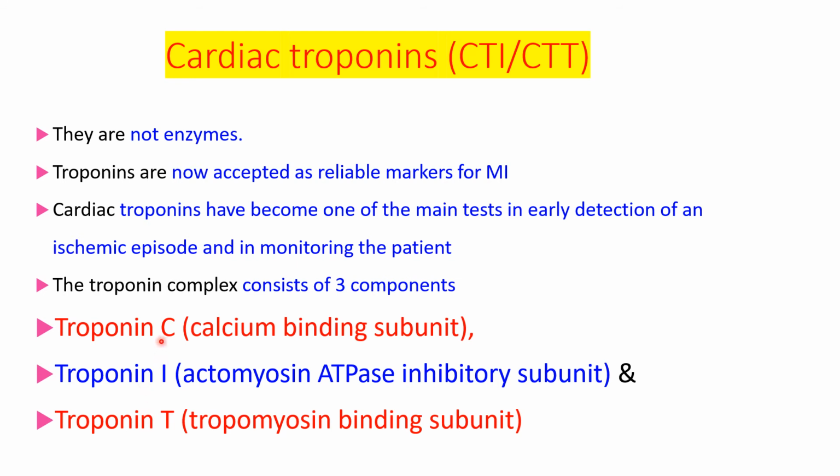So totally there are three troponins. The troponin complex consists of troponin C, troponin I, and troponin T. But out of these, troponin I and troponin T are reliable markers for myocardial infarction. They are important in the early detection of an ischemic episode and monitoring the patient. They are not enzymes, but they are markers for myocardial infarction.